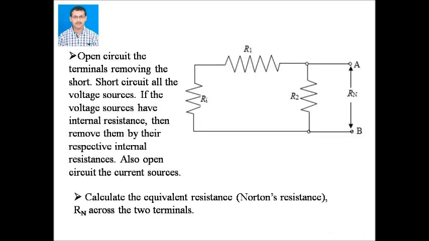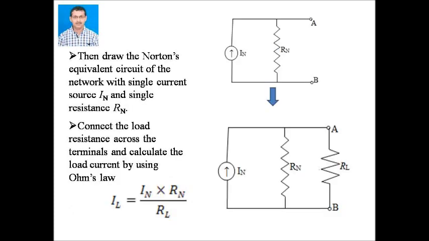Next, removing the short, open circuit the terminals. Then short circuit all the voltage sources. Here the voltage source V1 is replaced by its internal resistance Ri. If there are any current sources, open circuit the current sources. Then calculate the equivalent resistance across the terminals A and B. This gives the Norton's resistance RN across the two terminals.